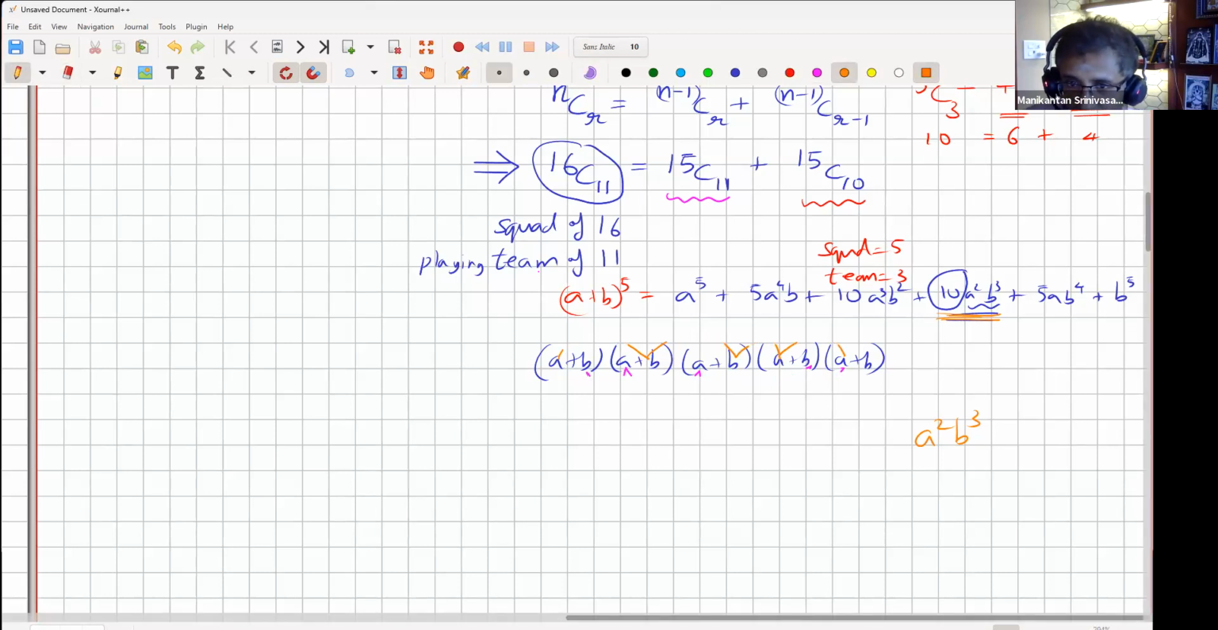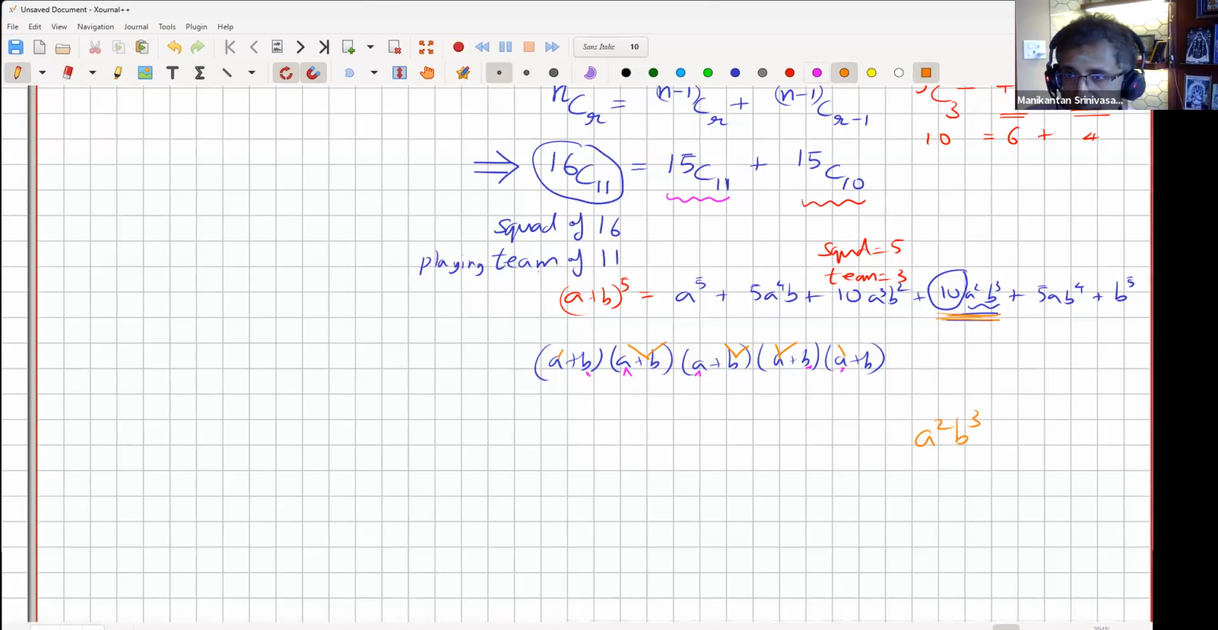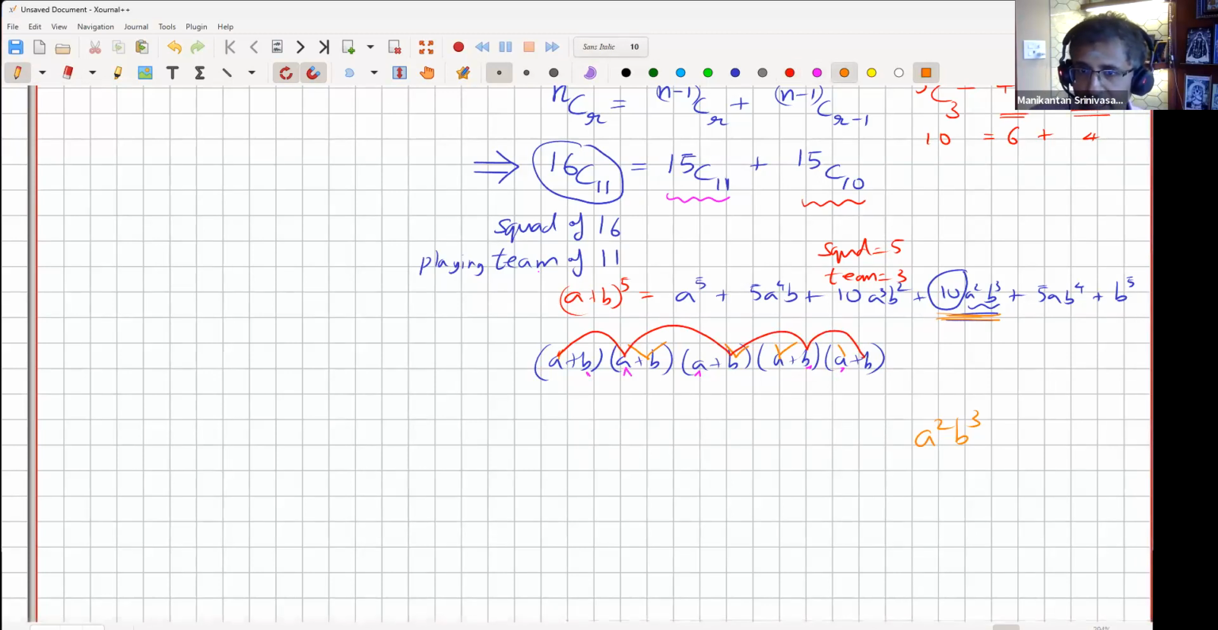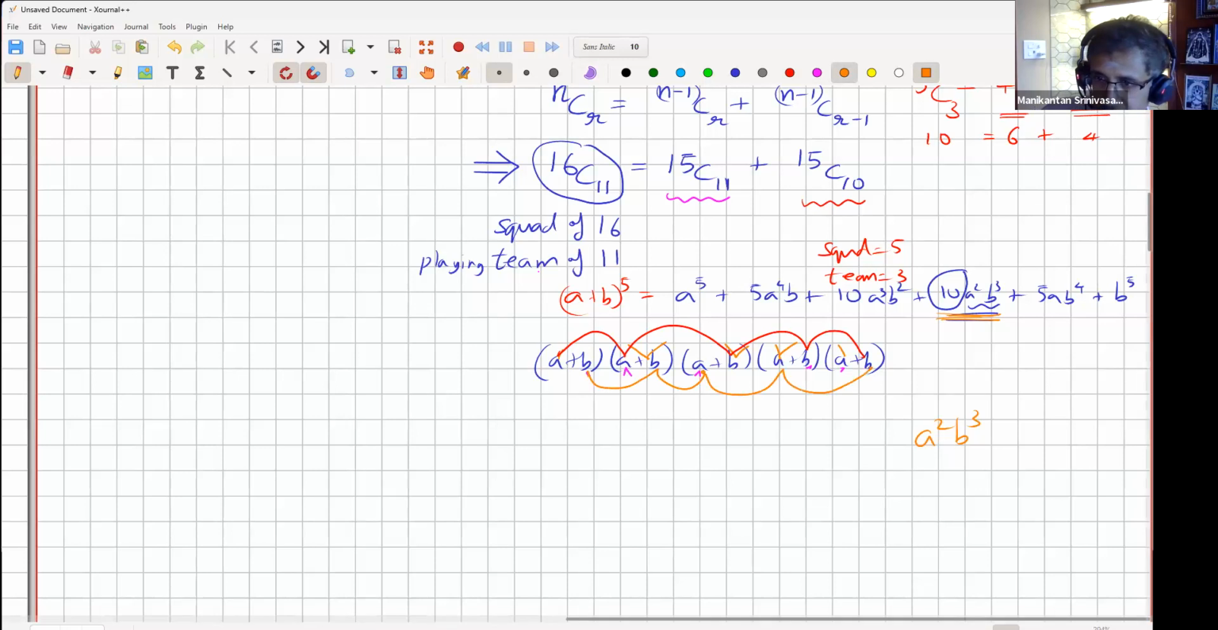So if I pick 2 a's, it could be this a with this a with this b with this b and this b. So that's 2 a's and 3 b's. Or another day, I could have picked this b and this b and this a and this a and this b. Okay, so I'm selecting 2 A's and 3 B's.